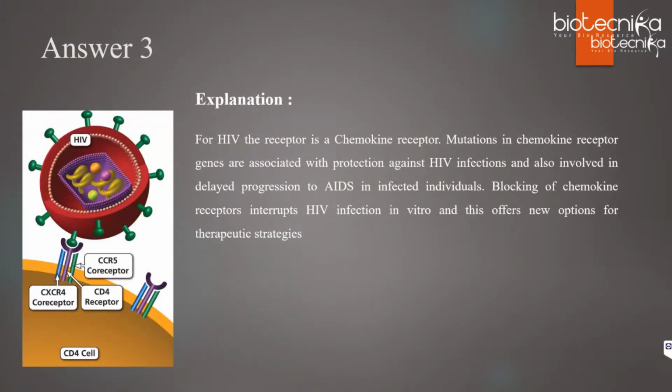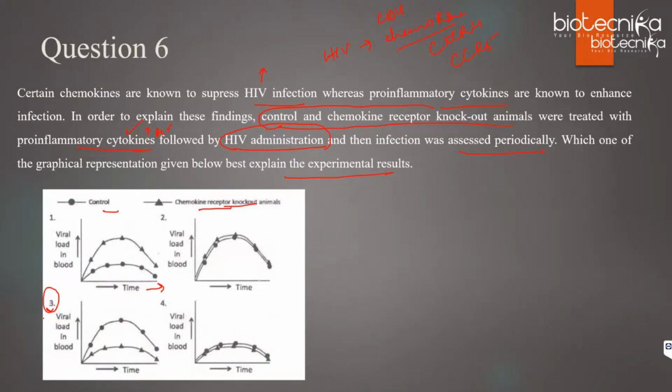So you can see this is HIV where it binds. It needs CD4 along with the co-receptors, that is CCR5 and CXCR4. If there is a mutation in chemokine receptor genes, they are associated with protection against HIV infection and will delay the progression to AIDS. Whenever blocking of chemokine receptors occurs, it will interrupt HIV infection in vitro, and this acts as a therapeutic strategy for controlling HIV infection. So the right answer is option 4. The viral load in chemokine receptor knockout animals will be less compared to the control.